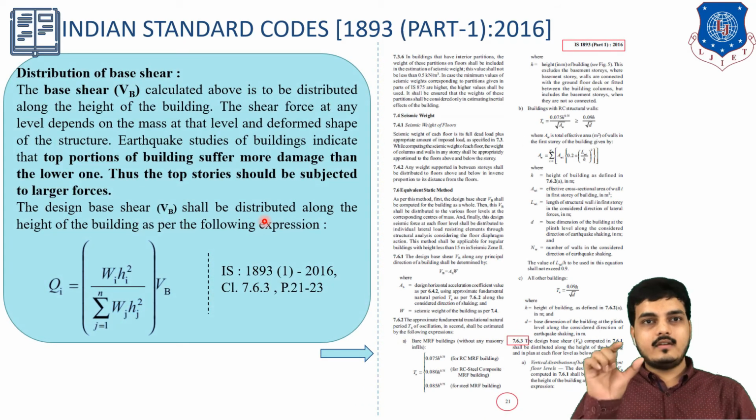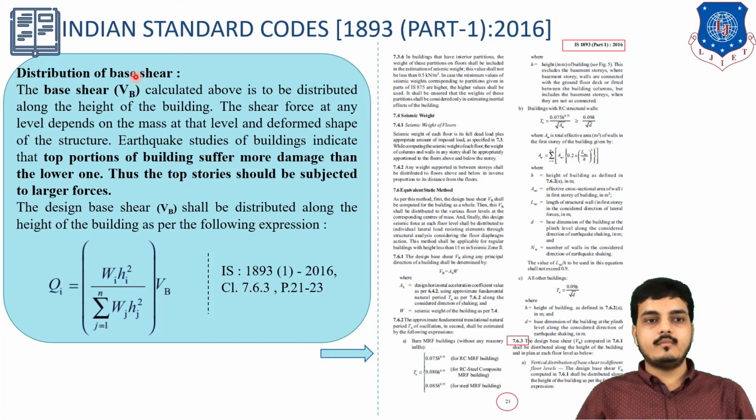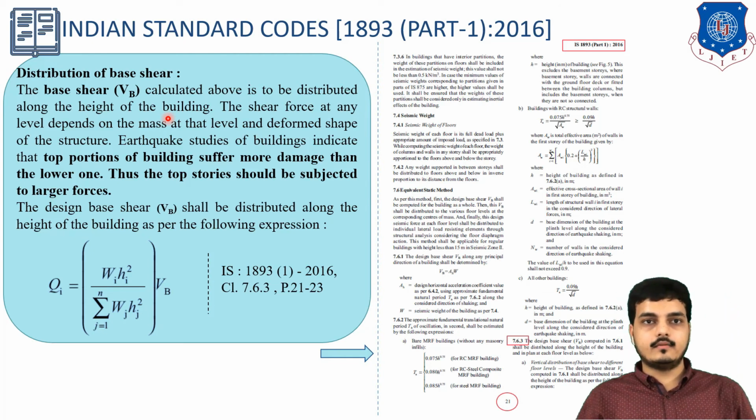And at last, after finding out the base shear, we need to distribute it to the particular floor levels along the height. So, distribution of base shear. The base shear we calculated above, in the previous slide, is to be distributed along the height of the building. So we will be finding out the shear force and the lateral forces at the particular floor level.